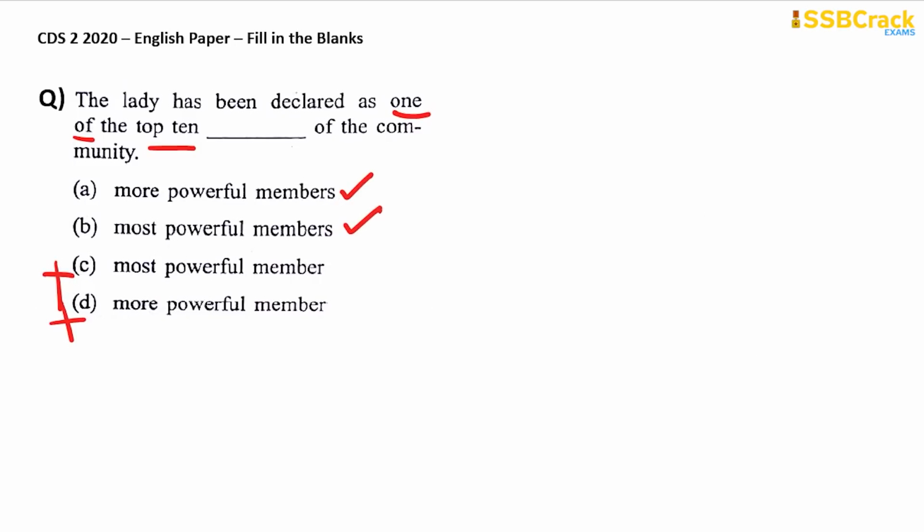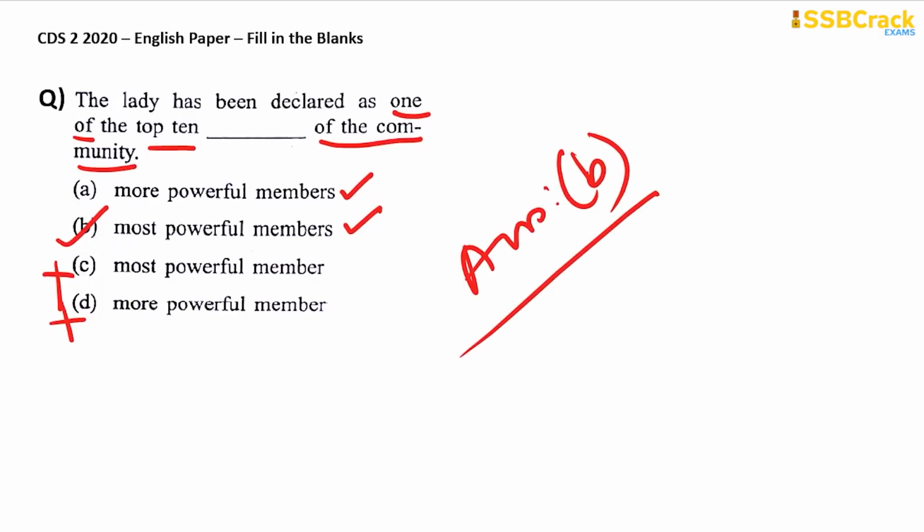But again, will it be top 10 more powerful members or most powerful members? It should be most powerful members because this is something to do with the whole community. Nothing is compared between any two. Therefore, it should be one of the top 10 most powerful members. So therefore, your answer is option B.